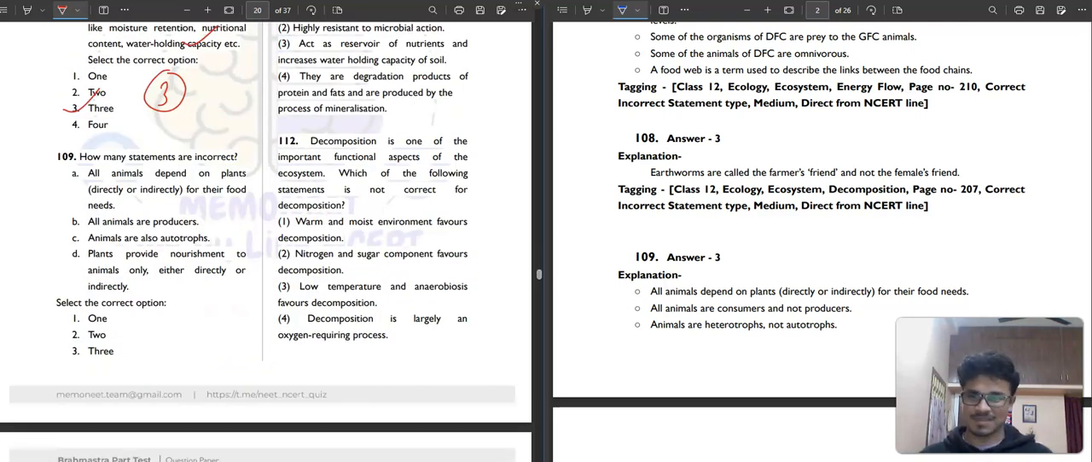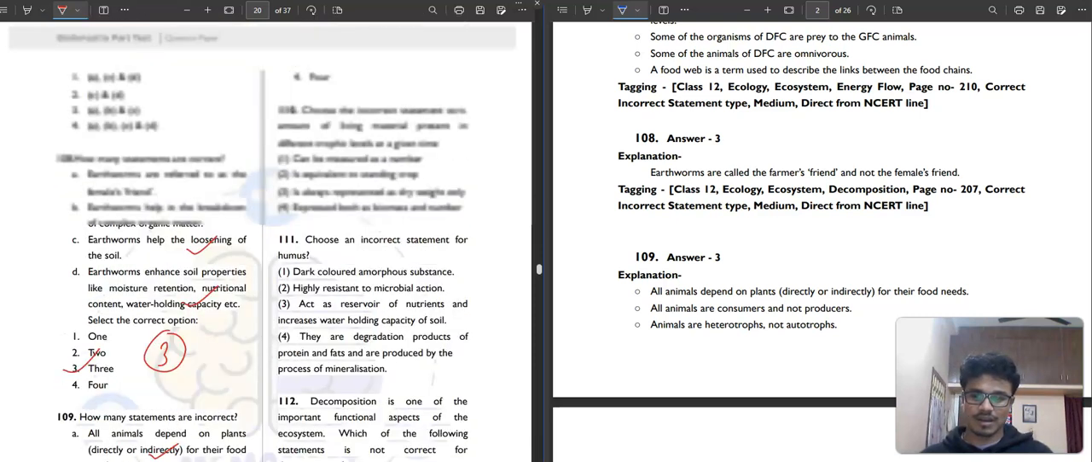How many statements are incorrect? Let's see. All animals depend on plants directly or indirectly for their food needs. Obviously correct. All animals are producers? All animals are consumers and not producers. Some of them are producers, but that is very rare. Animals are also autotrophs? Animals are heterotrophs, not at all autotrophs. Plants provide nourishment to animals only, either directly or indirectly? Plants provide nourishment not only to animals but to all the living organisms on the earth. So how many are incorrect? Three are incorrect. So the third option will be your correct answer.